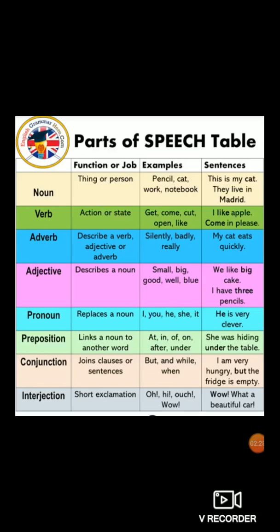I have 3 pencils. So pencil is a noun because it is the name of something, whereas 3 is an adjective because how many pencils do I have? 3 pencils. 3 is an adjective.